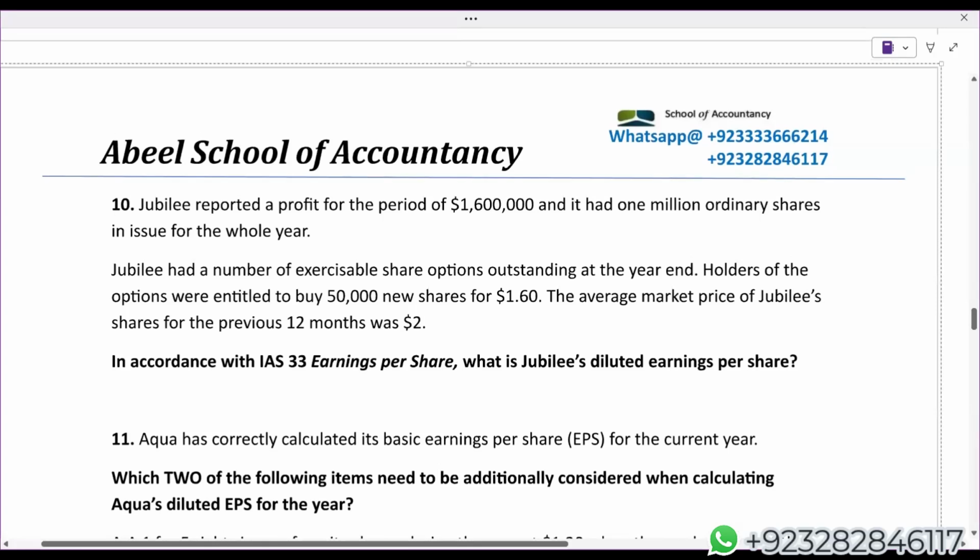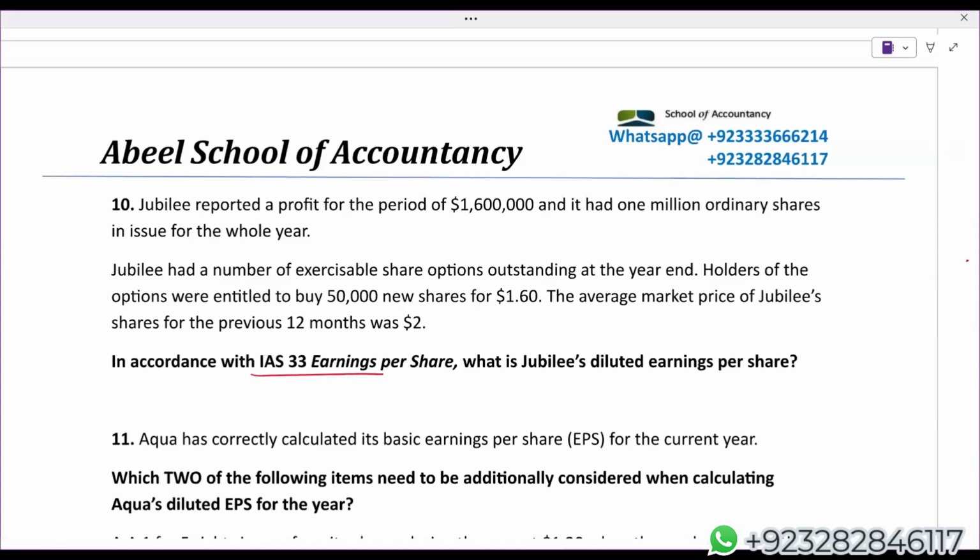In accordance with IAS 33, what is Jubilee's diluted EPS? Okay. Jubilee's reported profit for the period is 1.6 million. It had 1 million ordinary shares in issue for the whole year. Jubilee had a number of exercisable share options. Again, share options are potential ordinary shares, number one. Number two, another possible name for the share option is warrants. In case of share option, you are supposed to calculate shares for nil consideration. Only shares for nil consideration will dilute your EPS.